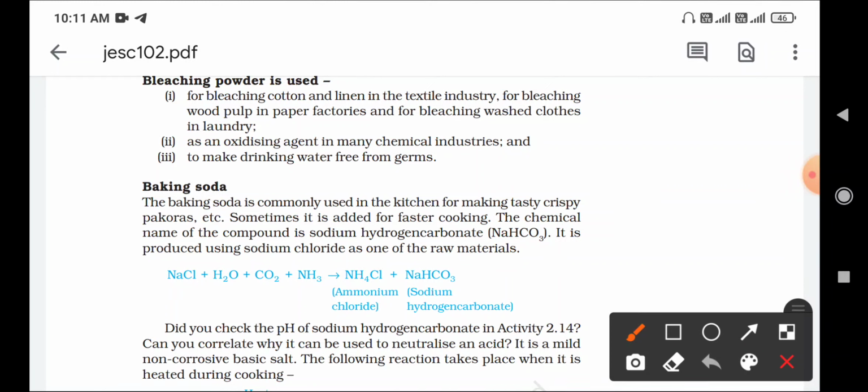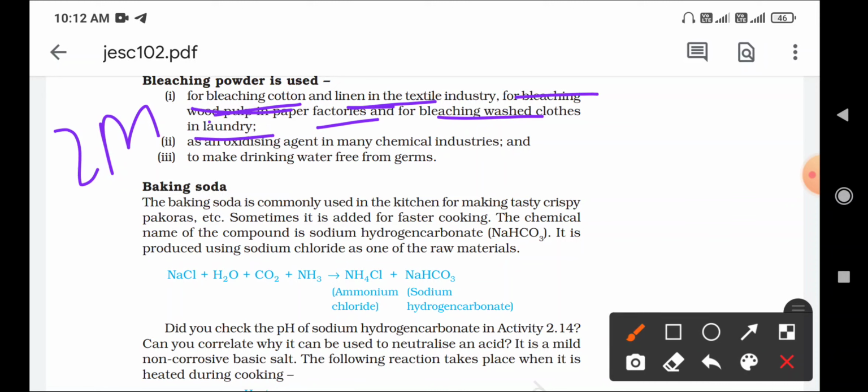For bleaching cotton and linen in the textile industry, for bleaching wood pulp in paper factories, and for bleaching washed clothes in laundry. So what are the uses of bleaching powder? First, it is used in the cotton and linen textile industry. Second, for bleaching wood pulp in paper factories.